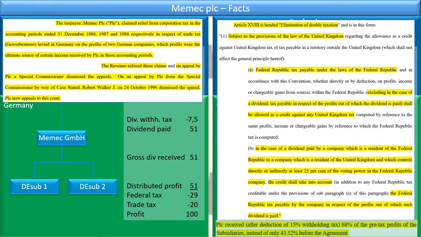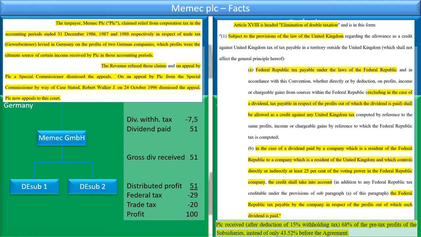Part of that is obviously the dividend with the double tax relief article from the German-UK treaty. It was an old treaty at the time, so you can see that by the Roman numbering, but it says Article 18 is headed elimination of double taxation: subject to the provisions of the law of the United Kingdom, federal tax payable under the laws of the Federal Republic of Germany, excluding in the case of dividends tax payable in respect of the profits out of which the tax is paid, so in other words, excluding underlying or indirect taxes, shall be allowed as a credit against UK income tax.